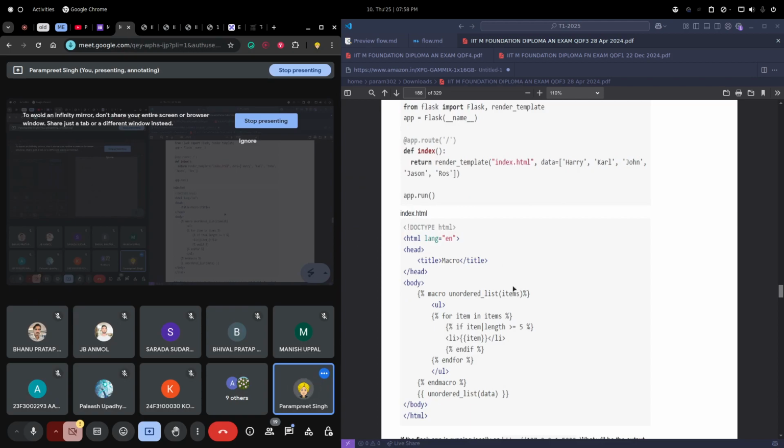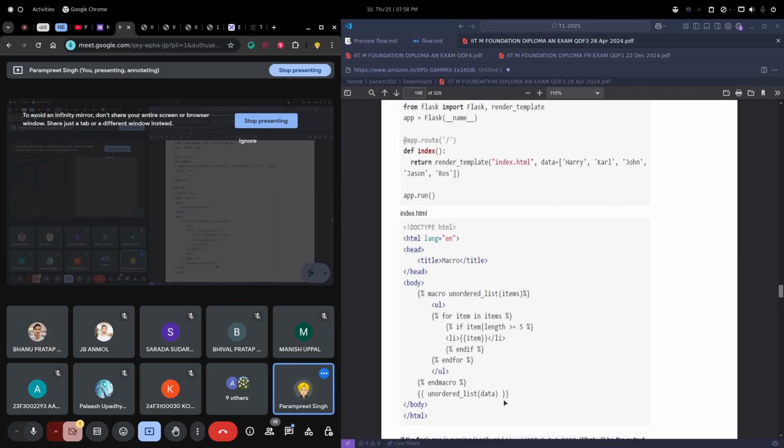Okay, got it. So macro is a way to create a function, here named unordered list. Similarly to how we create functions in Python with def index, we are creating a function in Jinja named unordered list, where we pass a list and then enter some HTML inside that. We first created this function and then we are calling it. Now is this clear?